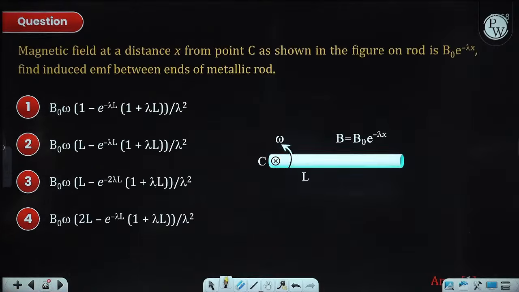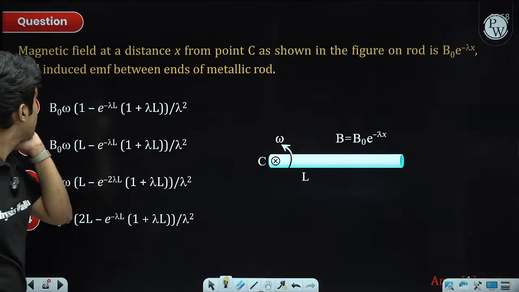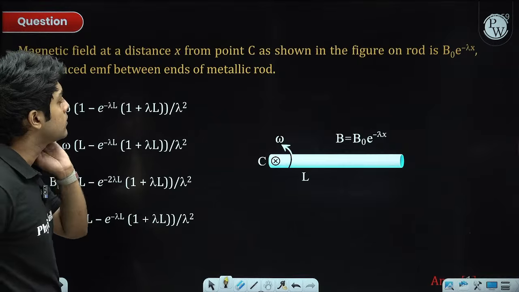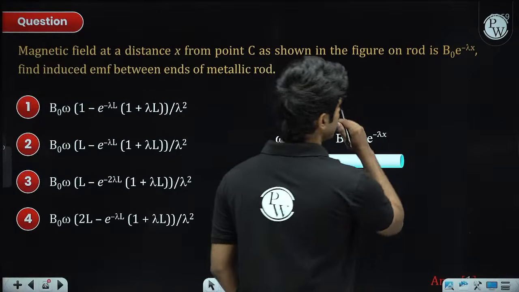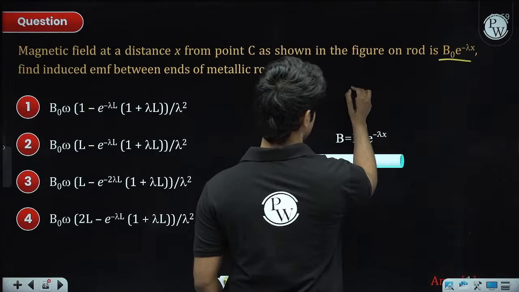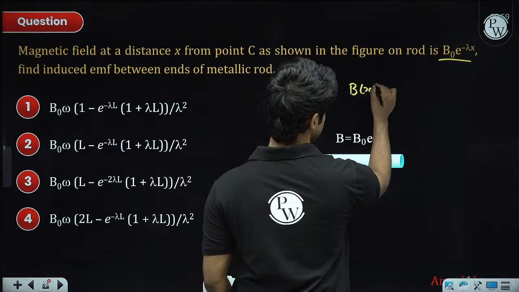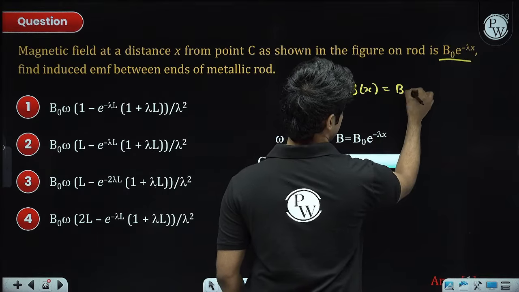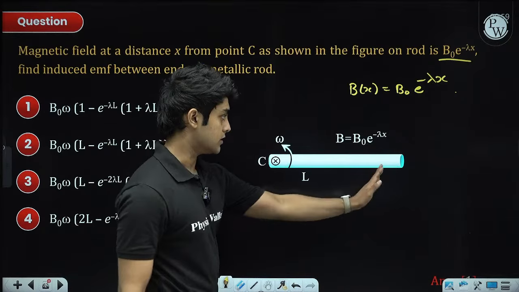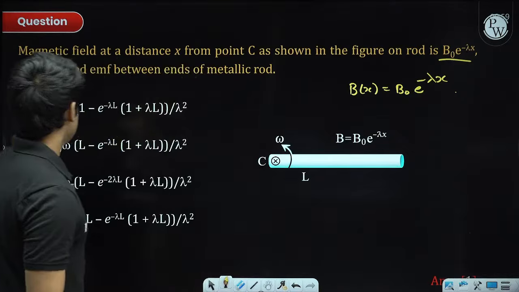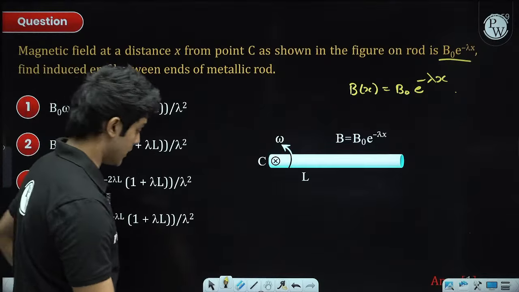This question is also from the April shift. The magnetic field at a distance x from point C, as shown in the figure, on the rod is B naught e to the power minus lambda x. So the magnetic field as a function of x is B naught e to the power minus lambda x. What is the induced EMF between the ends of the metallic rod?